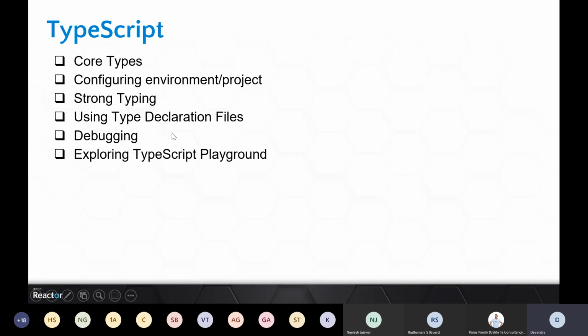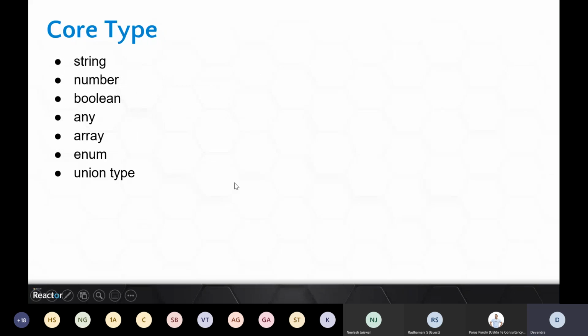This will be very specific with Visual Studio Code. And if time permits, we will see how to use Playground. But otherwise, if we don't get into this, then also you can go to typescriptlang.org site and play around with it. Okay, so with that, and this will be probably my last slide here, and then we'll move to Visual Studio Code.